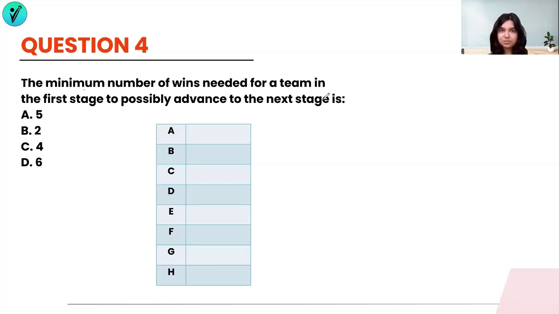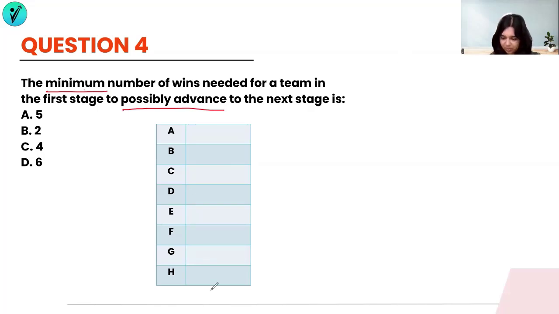In the previous question, if you remember, it was a guaranteed advancing to the next stage. Here it is a possible advance. And they're not asking you for the maximum, they're asking you for the minimum number of wins required. If you go back a few steps and remember what we had done for the maximum number of wins, we had these teams.